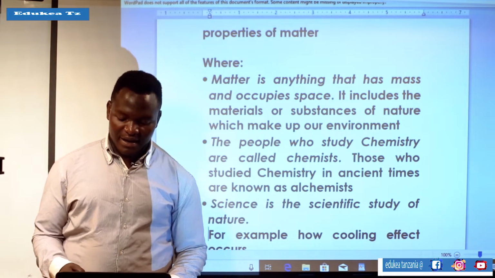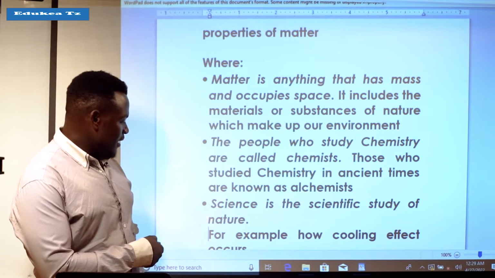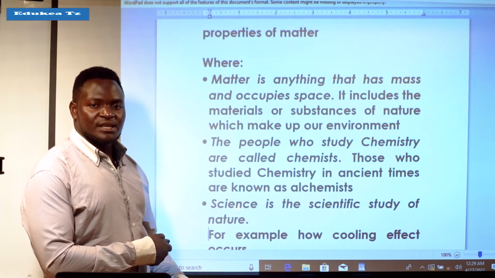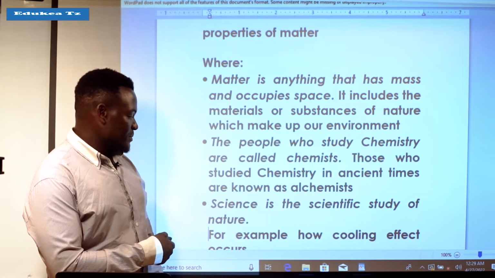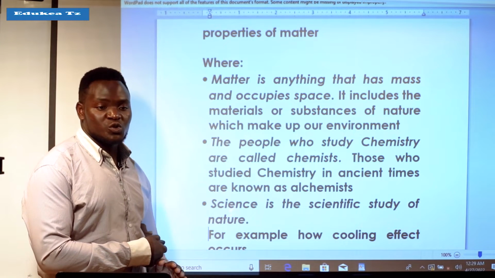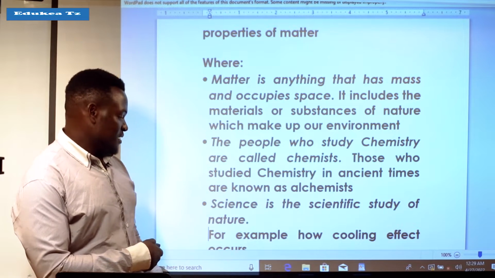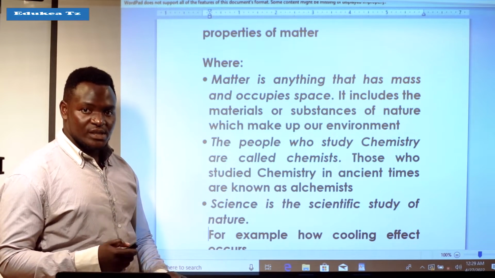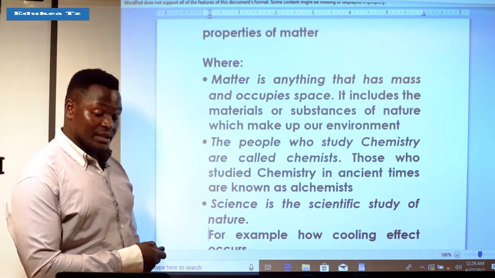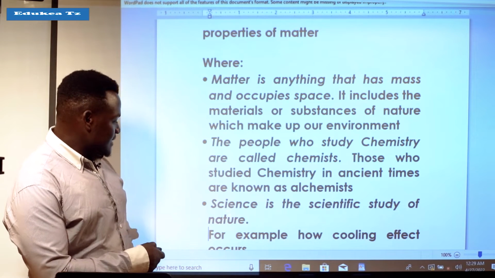Now here are those important terms in this subject of chemistry. We have to know them so that we can go together, because we are making the foundation of this subject. Another term which is very, very important in chemistry is science.